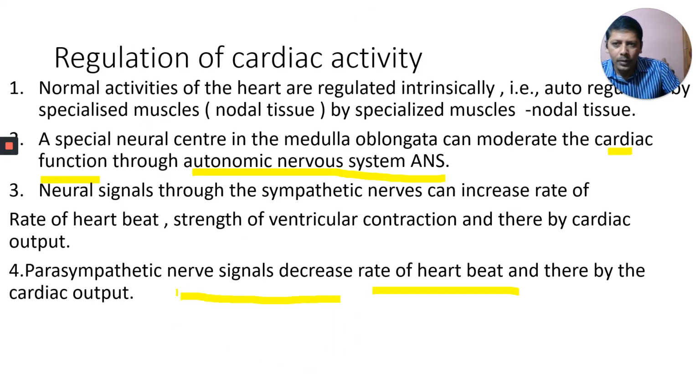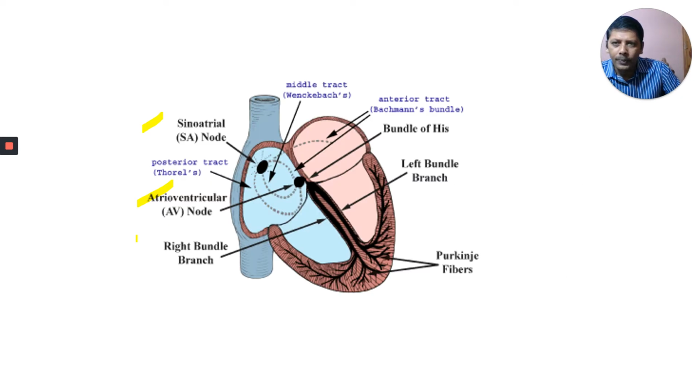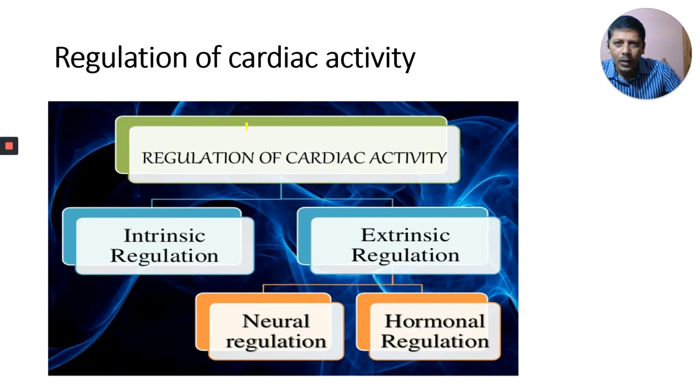Okay, next one, that's the end of this one. Let us see the next slide. Regulation of cardiac activity. One is the intrinsic regulation. There is a nodal tissue, which regulates intrinsically, and extrinsic regulation is by neural regulation. Just now I explained how the medulla oblongata in the brain is acting.